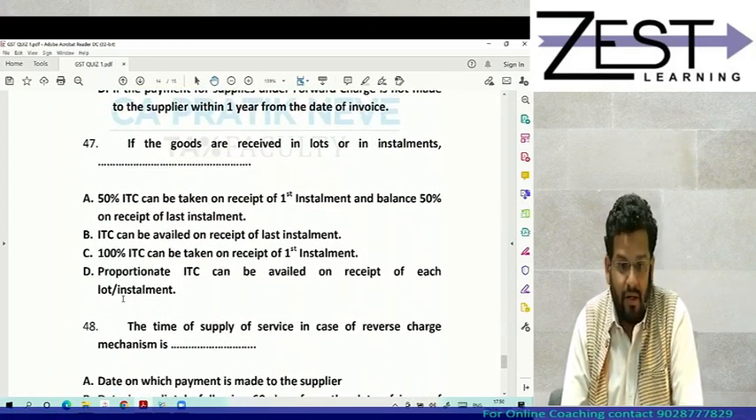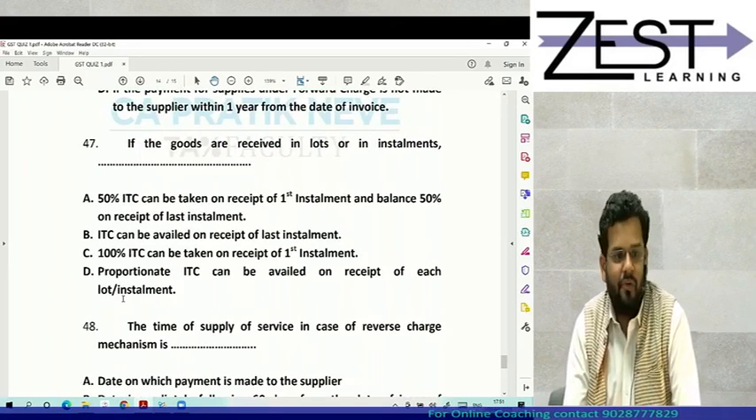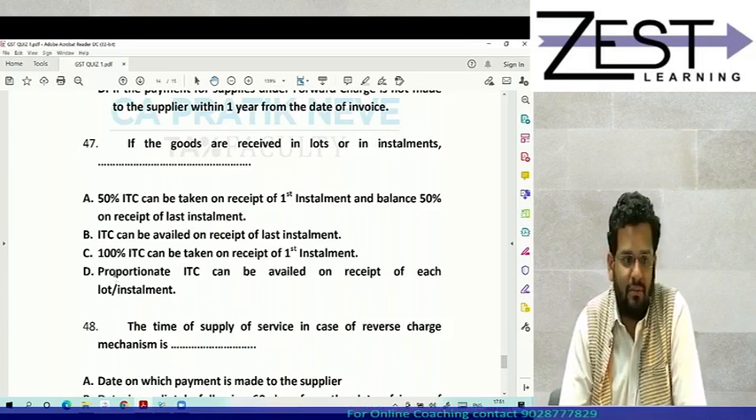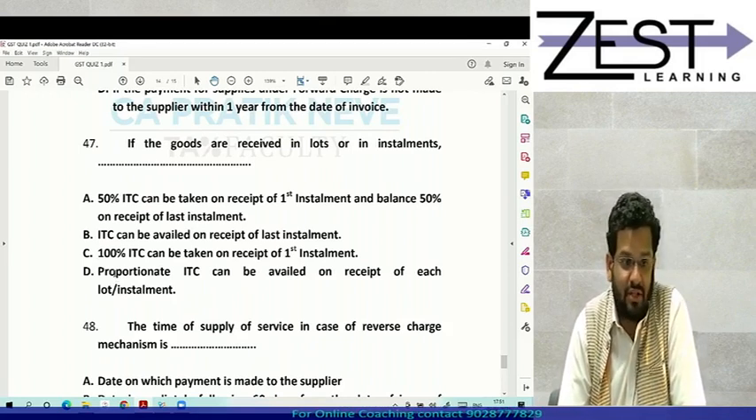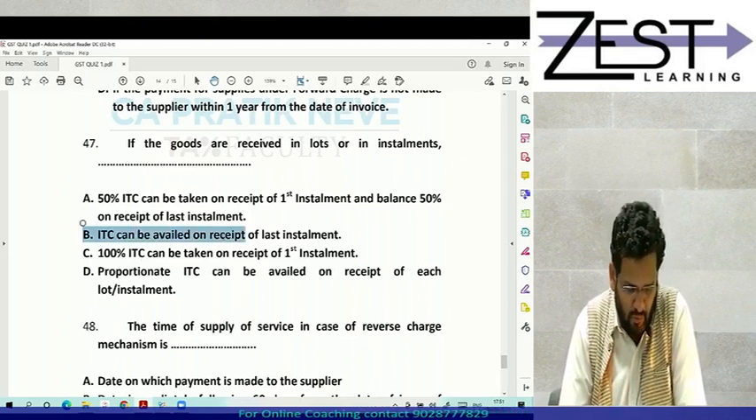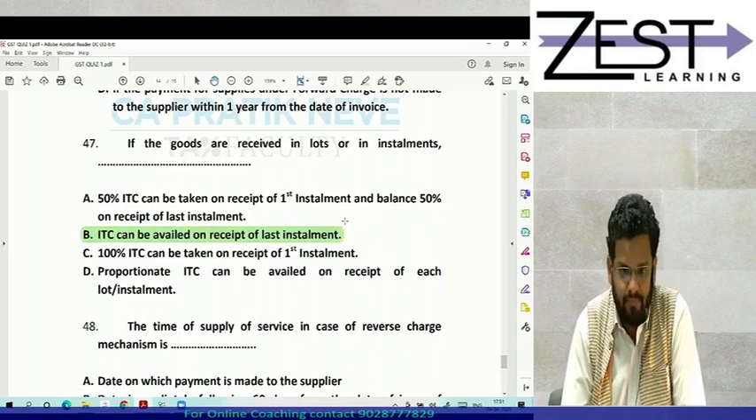47th. If goods are received in lots or installments, then very simple, it is given in proviso to section 16 subsection 2. Then ITC can be availed on receipt of last lot or installment. Correct?